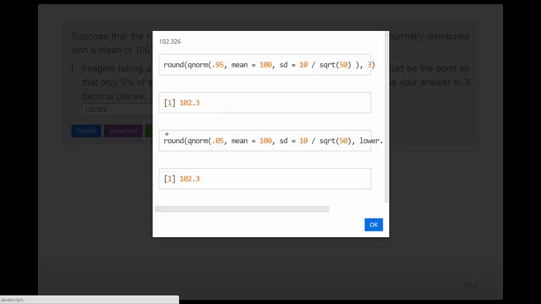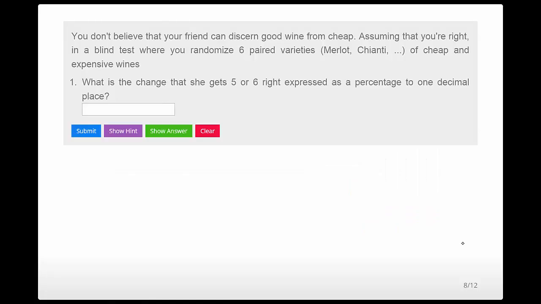And then you can see the same exact code. So this is a p-value question, a binomial p-value question. Your friend claims that they can distinguish between cheap and good wines, and so you randomized a bunch of varieties. So you got a cheap Merlot and an expensive Merlot, and you gave them to your friend in random order, and then you got a cheap Chianti and an expensive Chianti, and you gave them in random order. And she got 5 right out of 6 varieties that you tried.